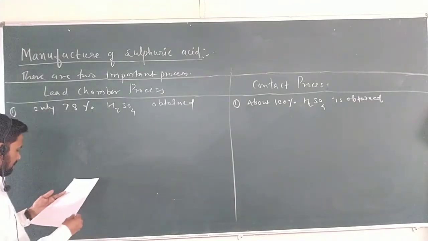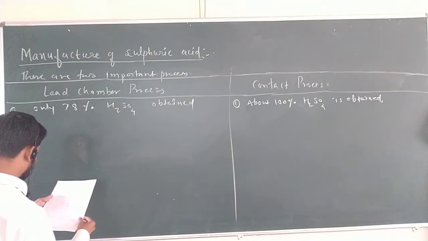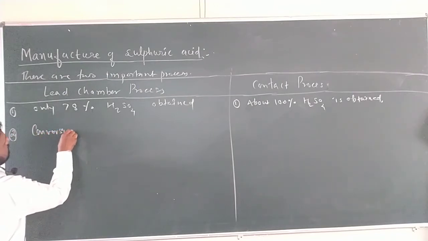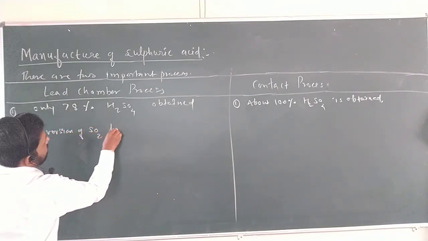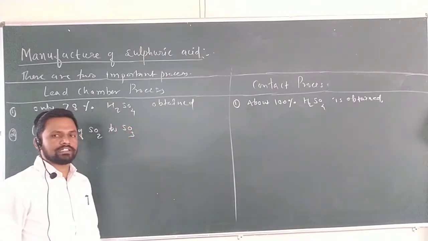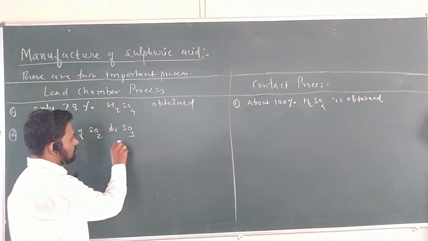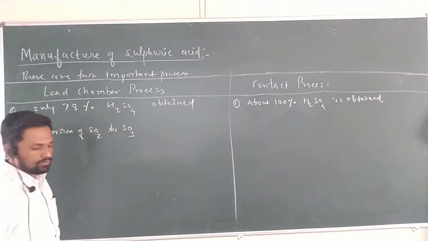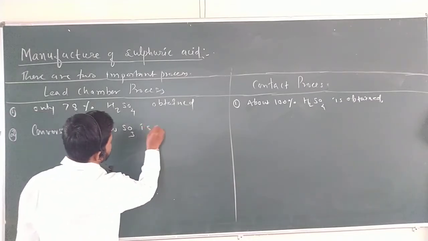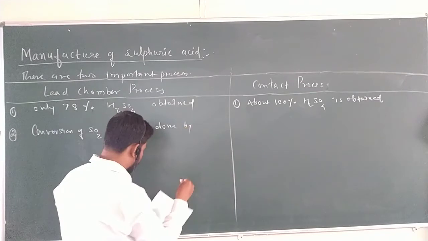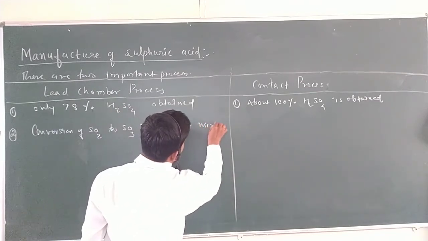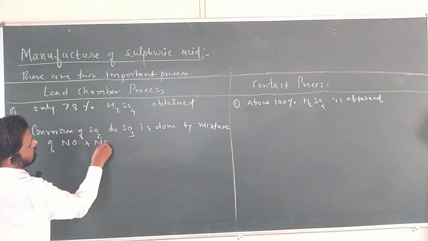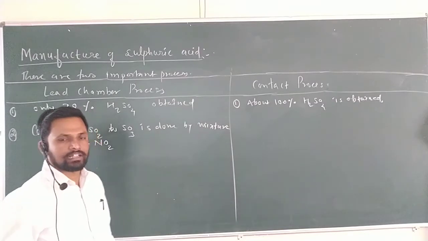And the second one we can say is the conversion of SO2 to SO3. As I told you, the second step is very important in the manufacture of sulfuric acid, that is the conversion of sulfur dioxide to sulfur trioxide. In the lead chamber process, this conversion is done by the mixture of NO and NO2, that is nitric oxide and nitrogen dioxide.